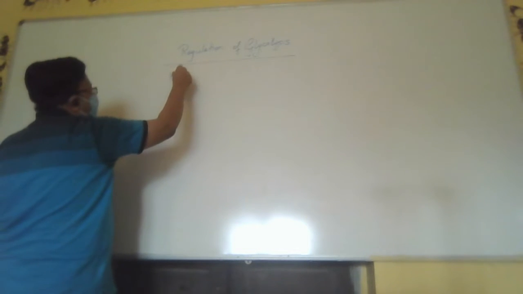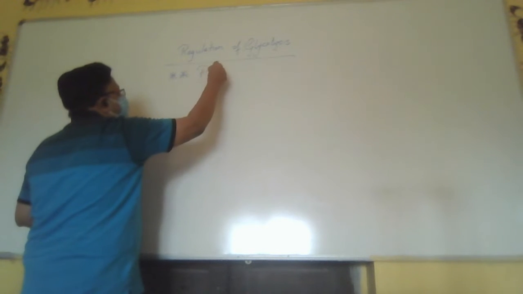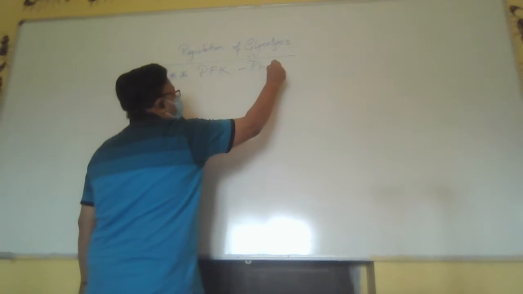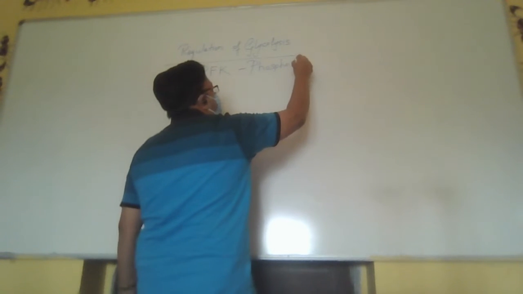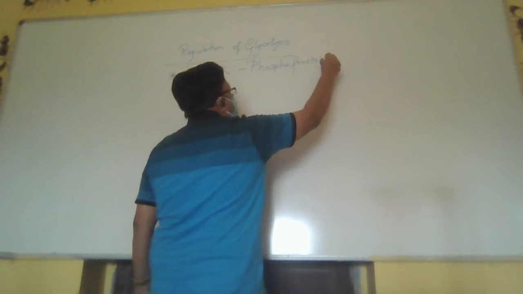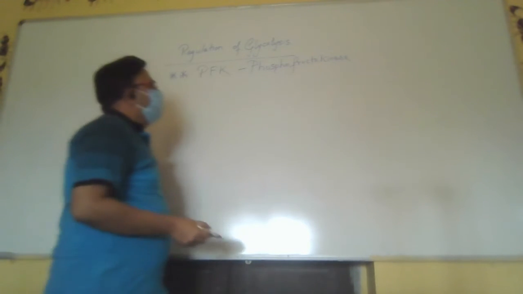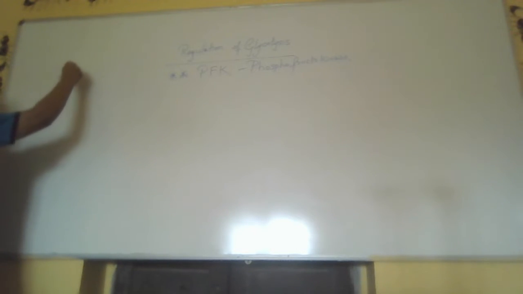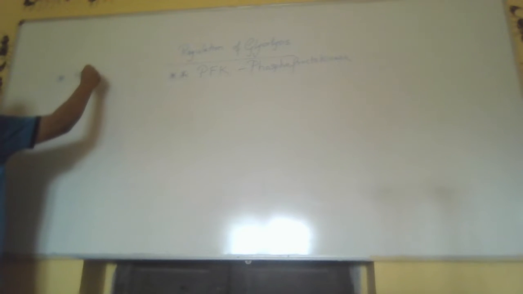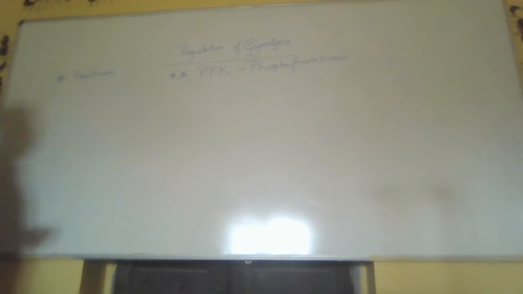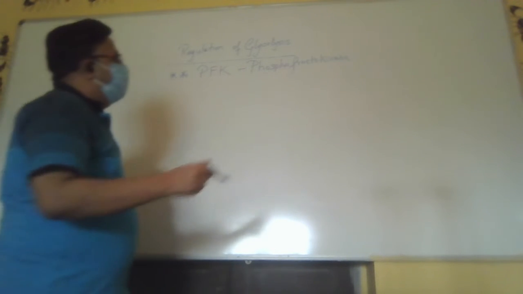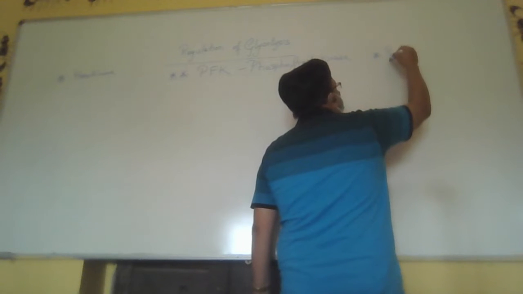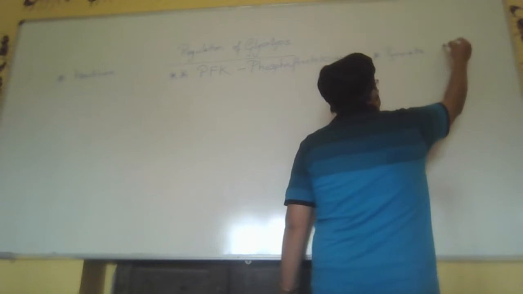One was a double star, this is PFK. The second enzyme was one star, hexokinase, and one was pyruvate kinase.